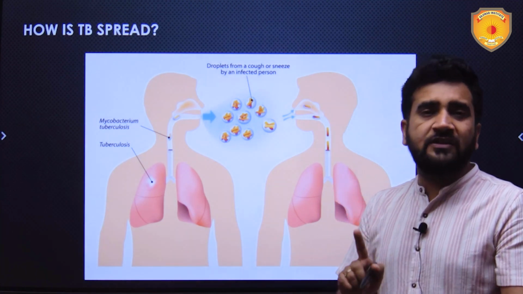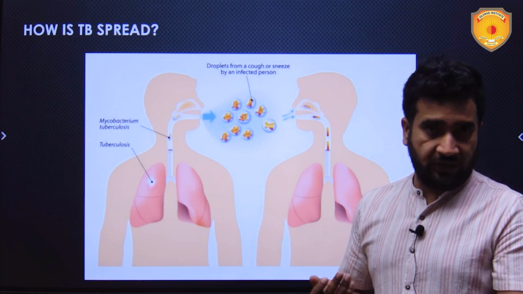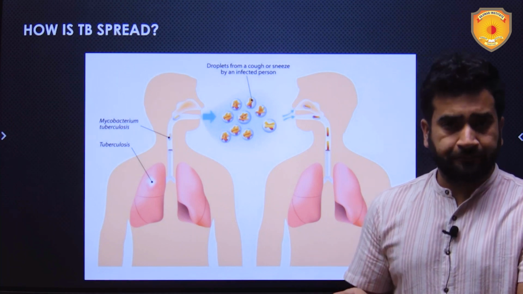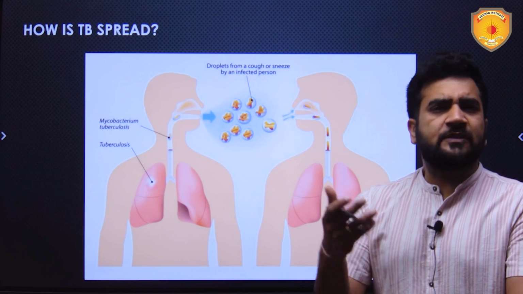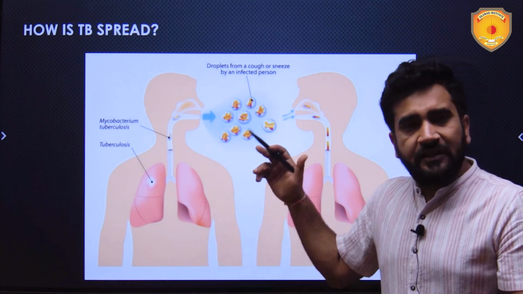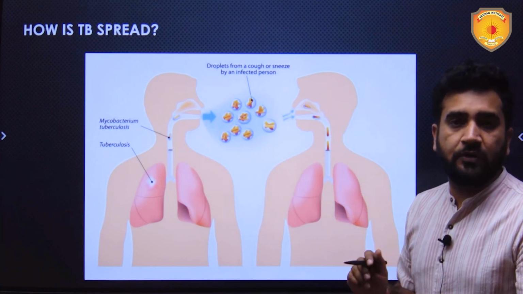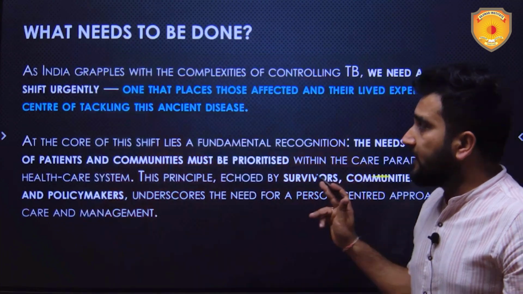So it is always advisable to put your hand before your mouth if you are coughing or sneezing. These are general etiquettes, and most people, especially in rural areas, do not follow this basic etiquette, and this leads to spreading of this particular disease more and more. So this is how it spreads.